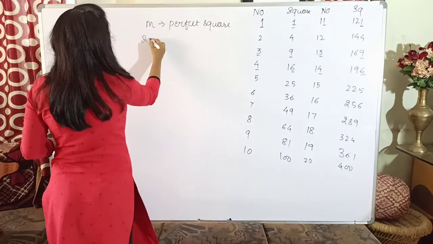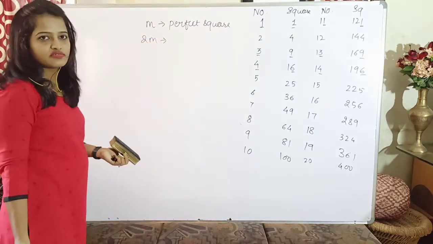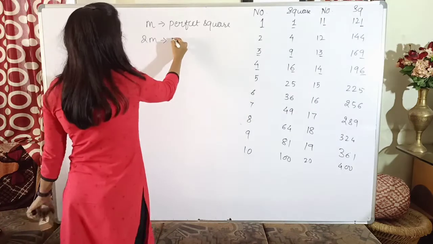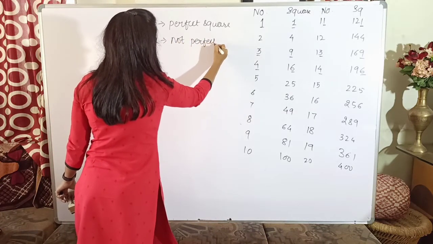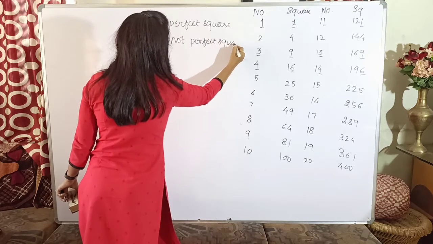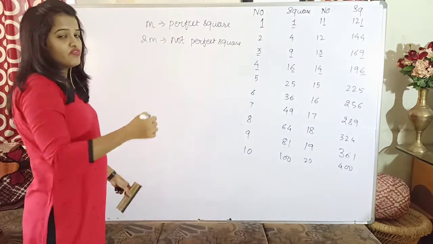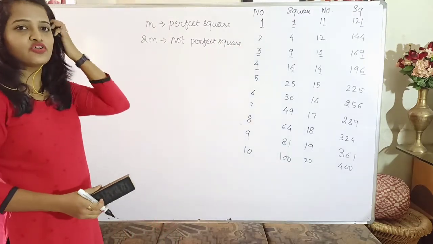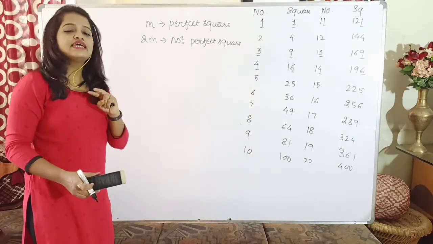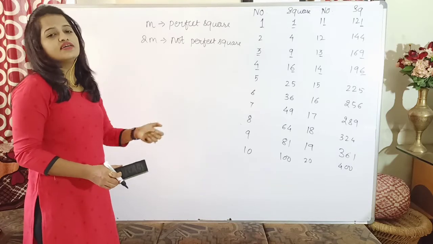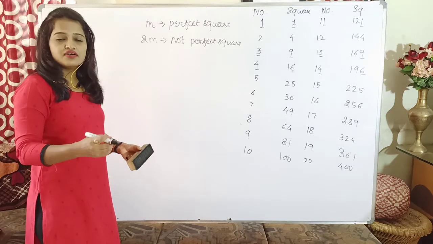So will 2m be a perfect square? Definitely not. It will not be a perfect square. You can check, because you are adding only one factor to it. When we look at the prime factorization method of finding the square, at that time you will understand all the factors have to be present in pairs. So then only the given number will be a perfect square.